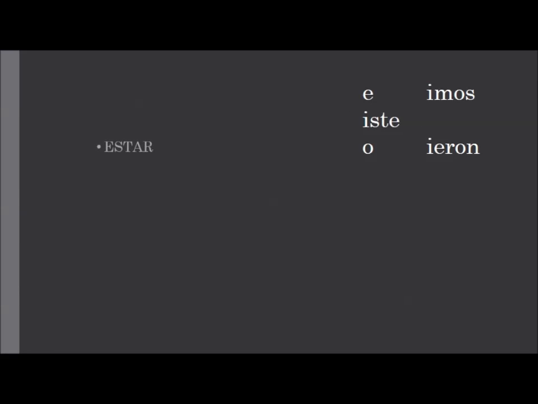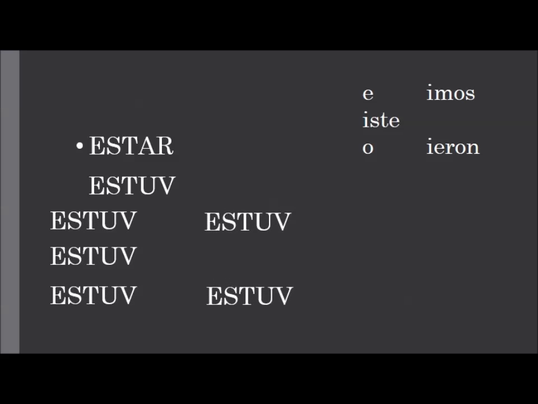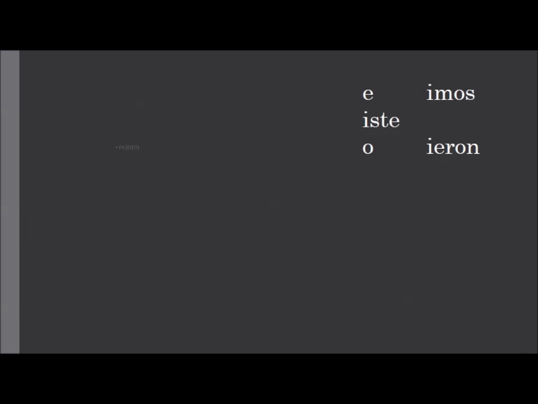We do the same thing with estar. The base of estar is normally est, but it's going to change to estuv. Now we take those endings, and we're going to plug them into that base. We have yo estuve, I was, tú estuviste, you were, él estuvo, ella estuvo, usted estuvo, nosotros estuvimos, we were, and ellos estuvieron, they were.